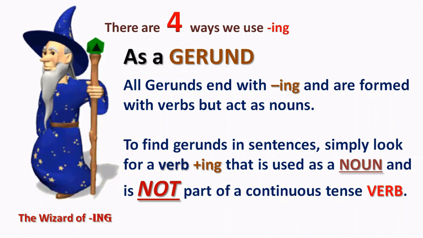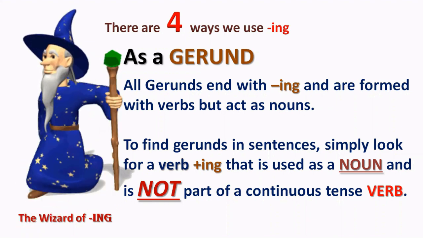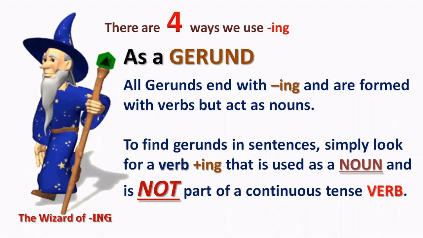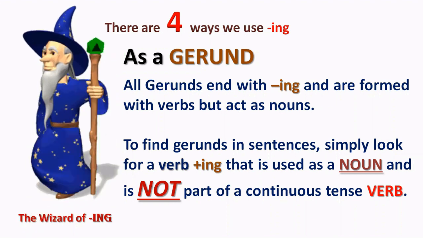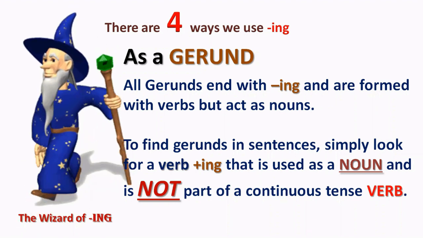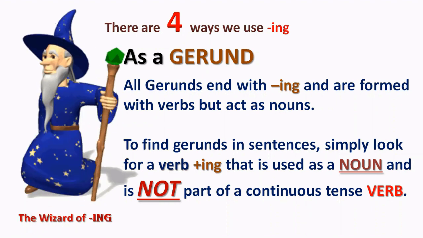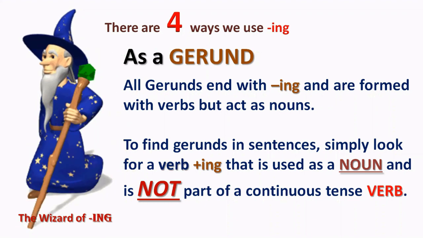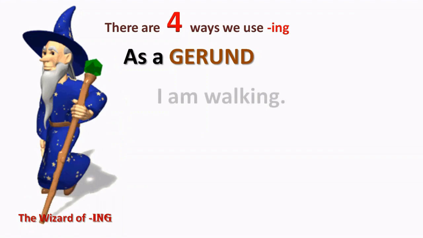But when you're looking at a piece of writing and you want to find the gerunds, then look for something which is a verb plus ing, so walking, for example, but look at where it is used as a noun and where it is not part of a continuous tense verb. So it's not accompanied by a part of the verb to be. Okay, let's again look at some examples.